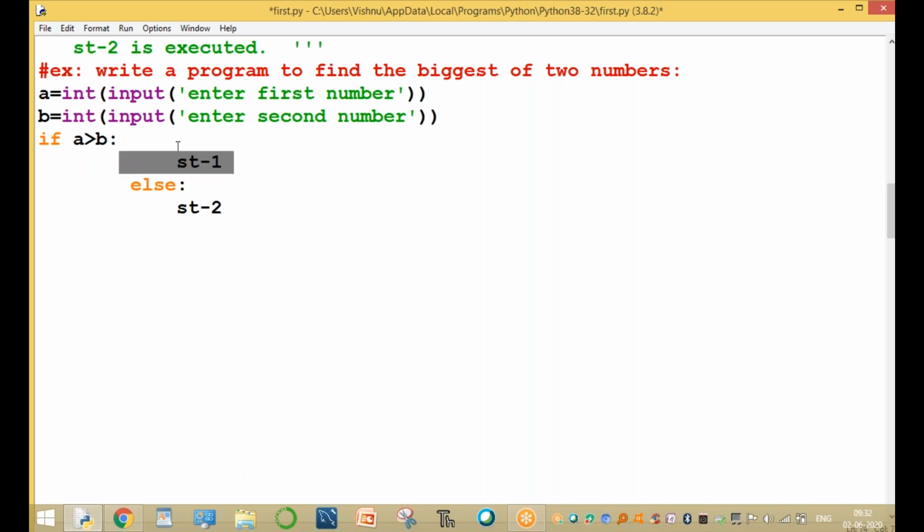If this condition returns true, execute one part, and the else part is another part. If this condition returns true, execute another part. Okay, clear. You have to follow the indentation. Very important here, the indentation.